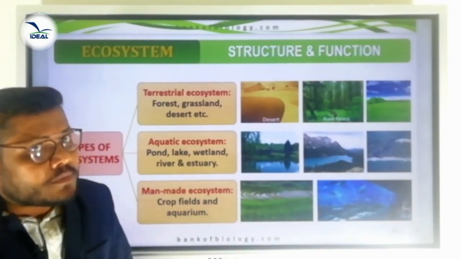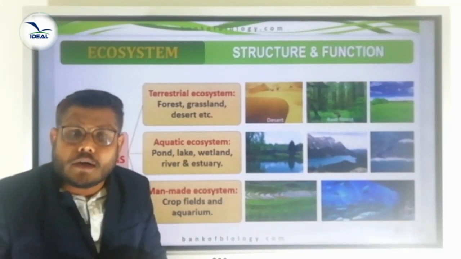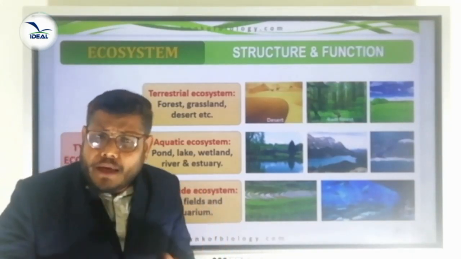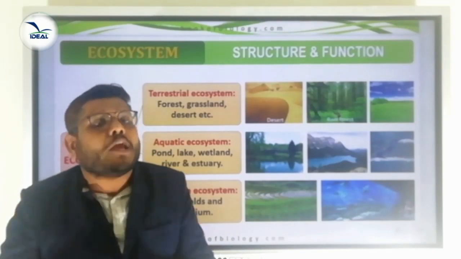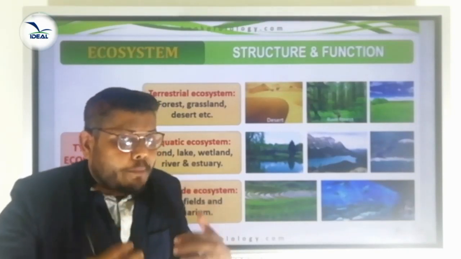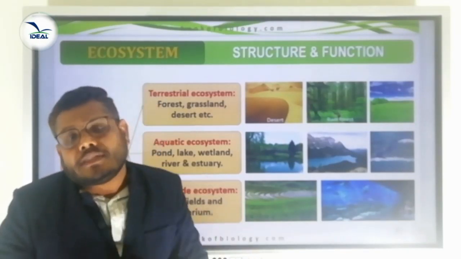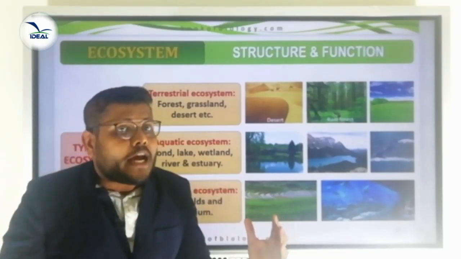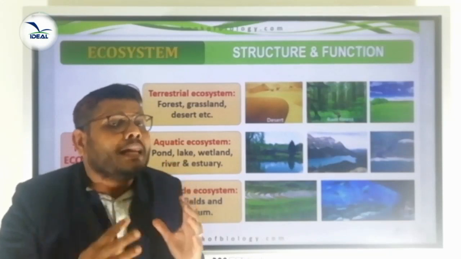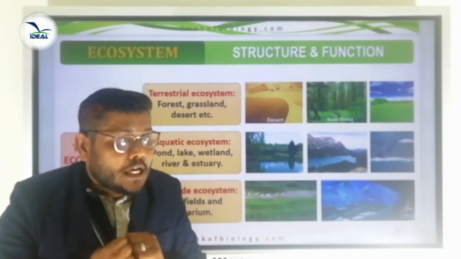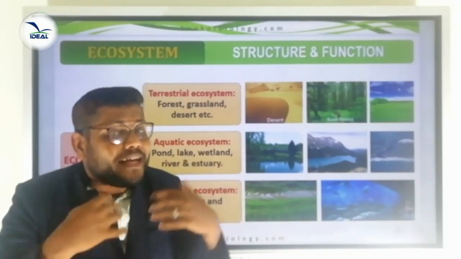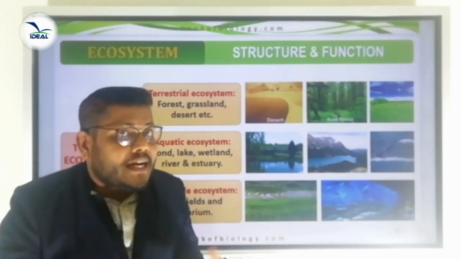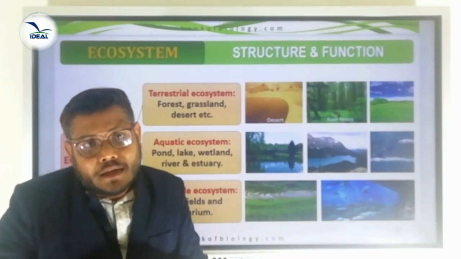Is it clear? Every ecosystem consists of abiotic and biotic components. What do you mean by abiotic component and biotic component? Abiotic component means non-living and biotic component means living organisms. Both come together to form an ecosystem. So, these organisms interact among themselves within their environment in such a way that the ecosystem is developed. Is it clear?